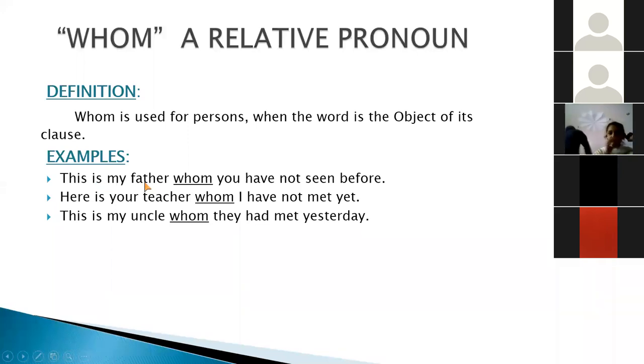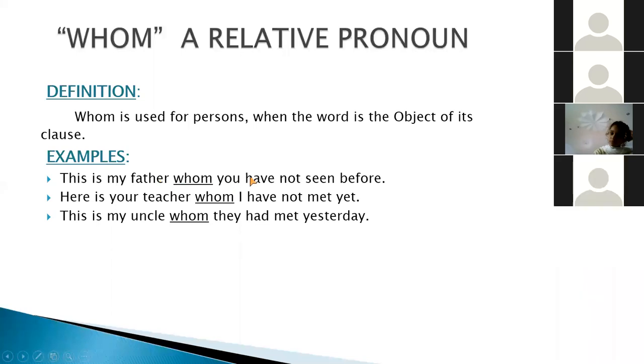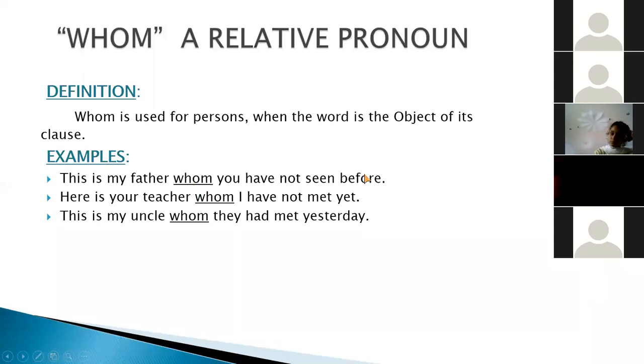This is my father whom you have not seen before. Now here you can see that whom is a relative pronoun which is used for father, and we have given a reason also here in the form of a clause and the form of a sentence, that you have not seen him before.